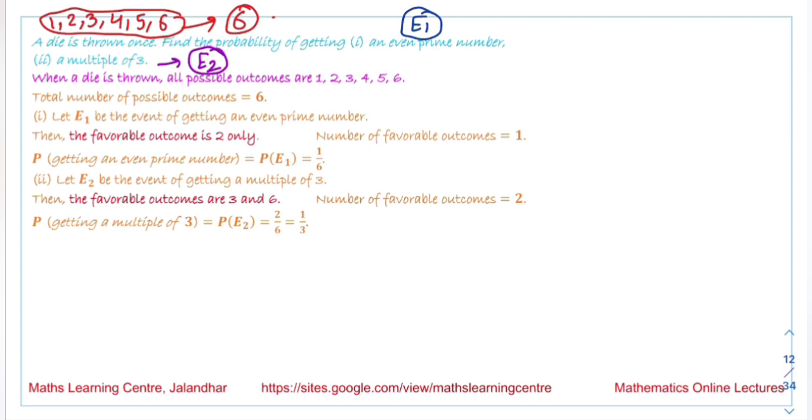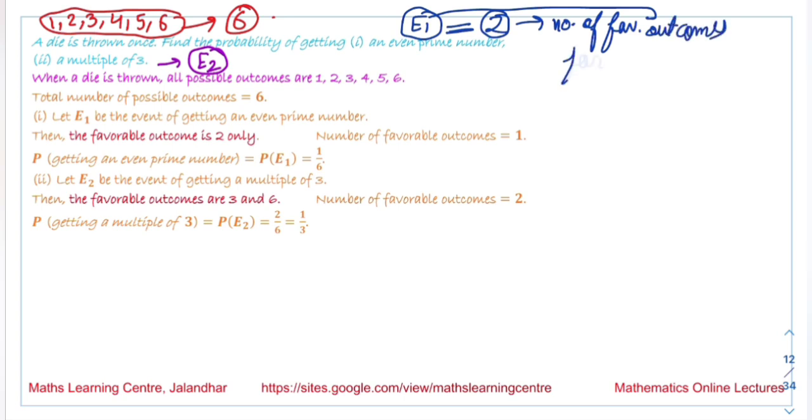So what are the possible outcomes for E1? It is 2. This is the favorable outcome we are talking about. So the number of favorable outcomes for E1 is equal to 1. That is, only one number is there. The total number we have is 6. So the probability we will get is 1 by 6.